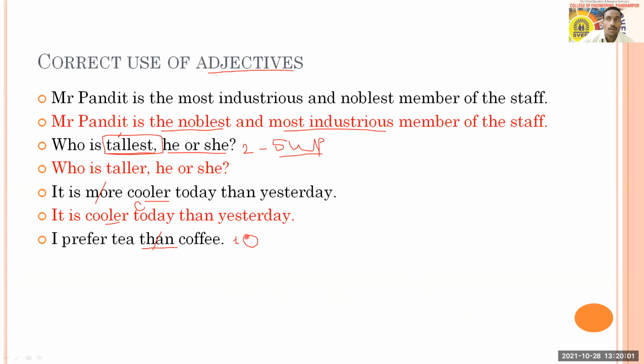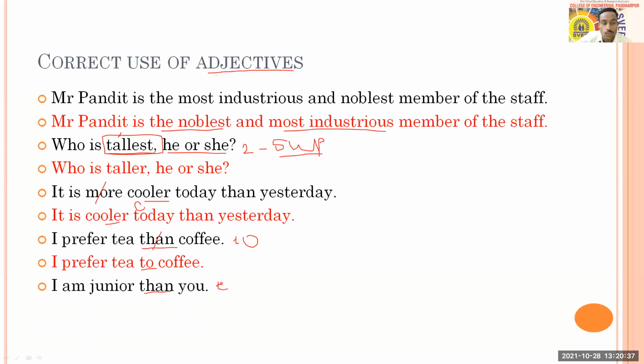Okay, so there are some words which are used for comparison with to, not with than. So junior than, it is not okay. Senior than, it is not okay. Prefer to, not prefer than. So the correct way will be I prefer tea to coffee, not over also. And here is the last one that is also similar, the same rule applies here. I am junior to you, not than. Okay.